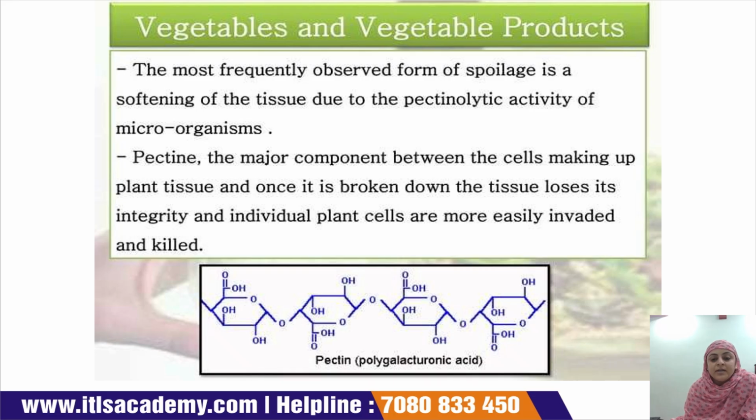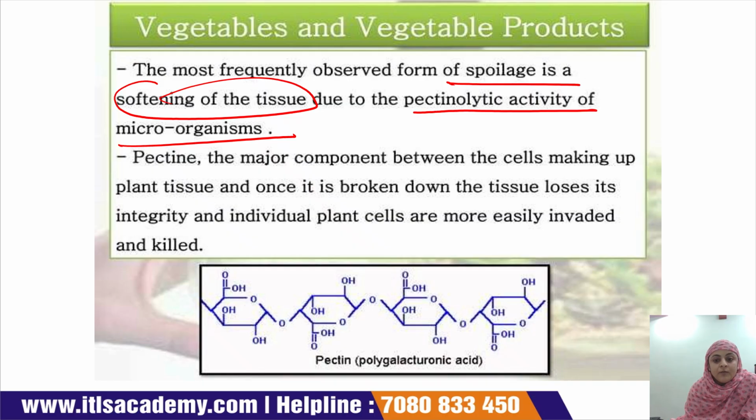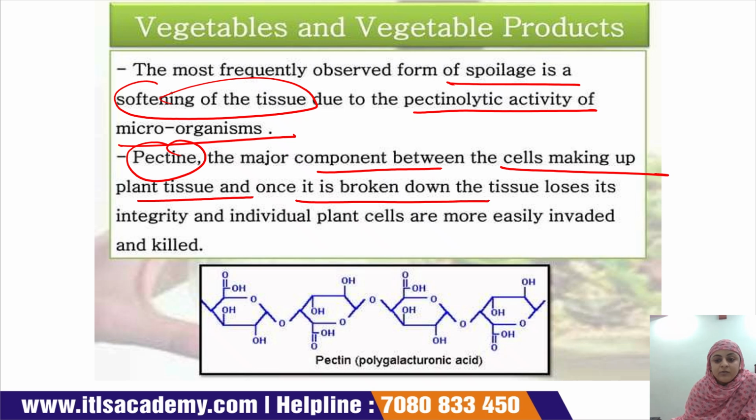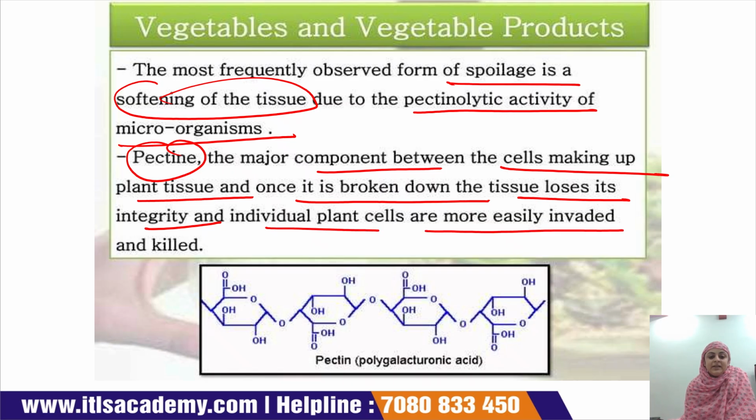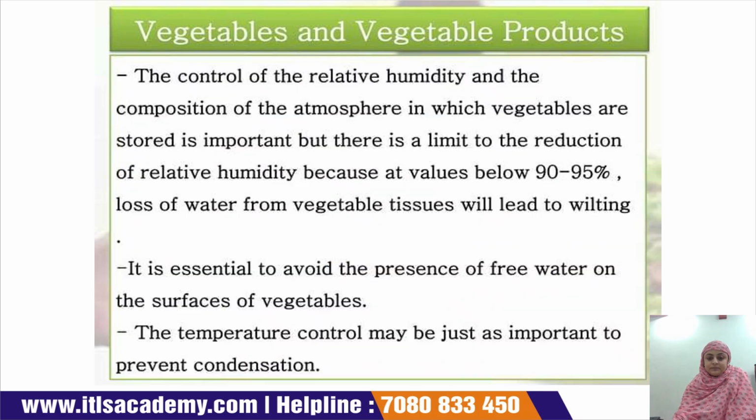The most frequently observed form of spoilage is softening of the tissue, which occurs due to the pectolytic activity of the microorganisms. We all know that pectin is a major component between the cells making up plant tissue. Once it is broken down, the tissue loses its integrity. When the packing is loosened, the tissue loses its integrity and the individual plant cells are more easily invaded and killed.